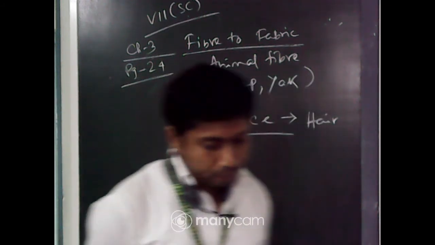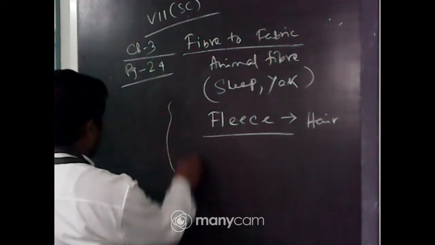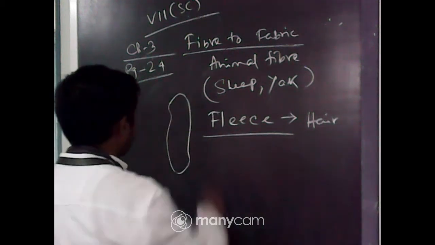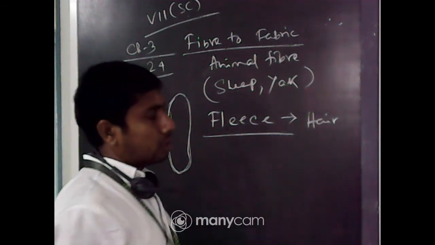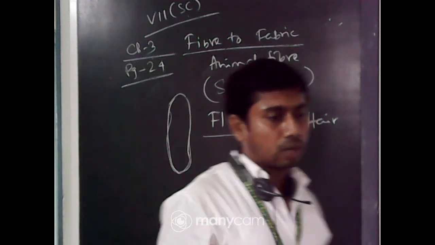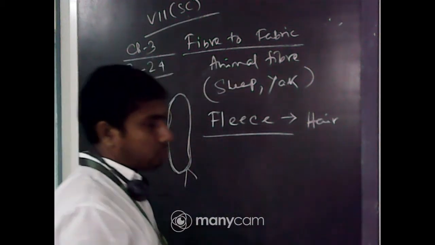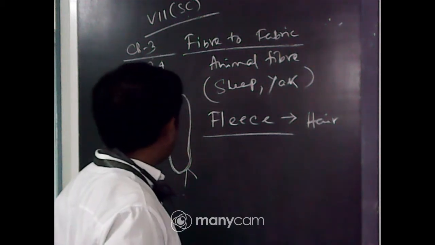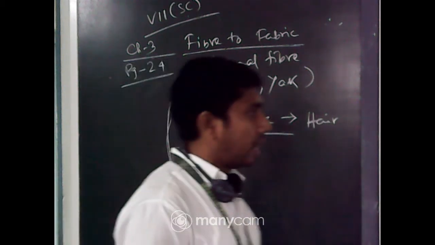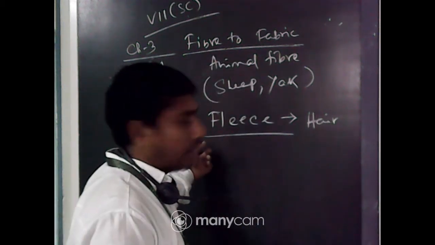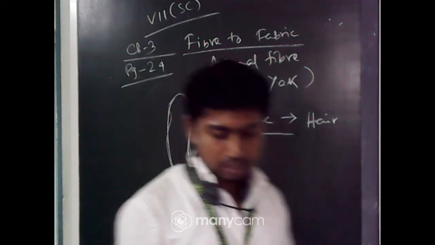Next one, silk fiber comes from the cocoon of the silk moth. Now the cocoon is made by the silk moth. It is looking like that. It is an oval shape. It comes basically with two colors, one is light yellow and another one is blush white. This is the cocoon. This is made by the silk moth around its body, and it is made up of fibers, and these fibers are extracted by some process, which we will see later on.